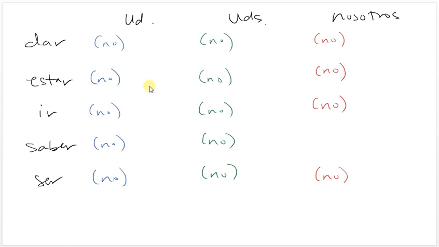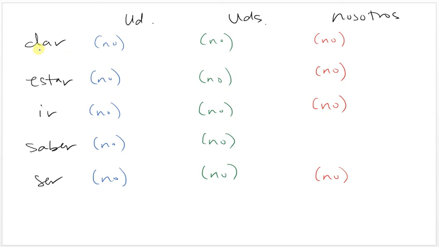Okay, again, we have a few irregulars, but these are the exact same irregulars that are irregular in the negative tú commands, and that is because in order to form the commands, you have to go to the yo, drop the o, add the opposite ending. But with these ones, we cannot go to the yo and drop the o because the yo for dar is doy, estoy, voy, sé, and soy. So we can't drop the o and add the opposite ending, so we just have to memorize the difference.